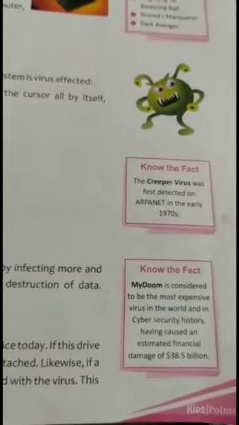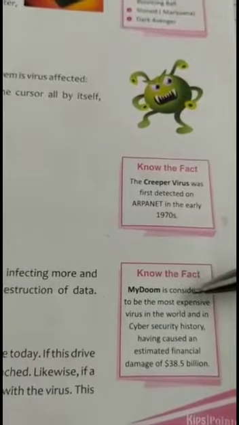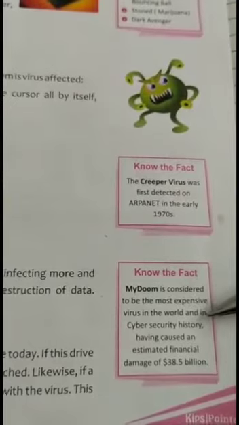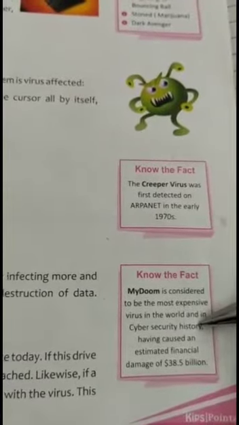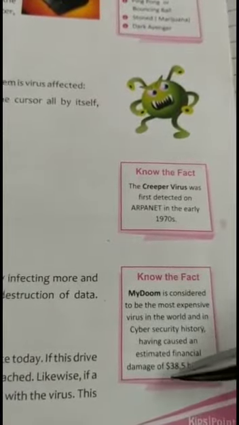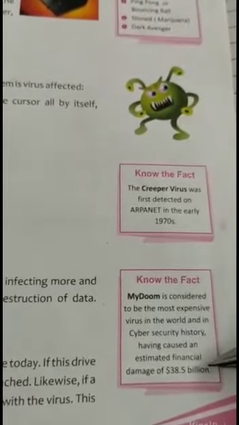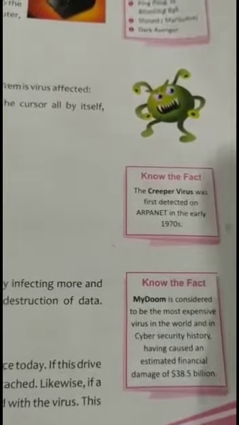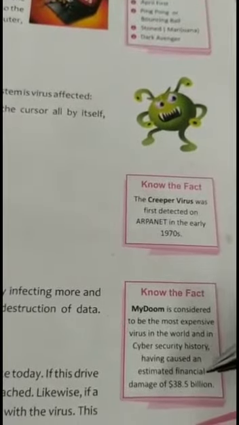Know the fact. MyDoom is considered to be the most expensive virus in the world and in cybersecurity history, having caused an estimated financial damage of $38.5 billion. MyDoom was first sighted on January 26, 2004.